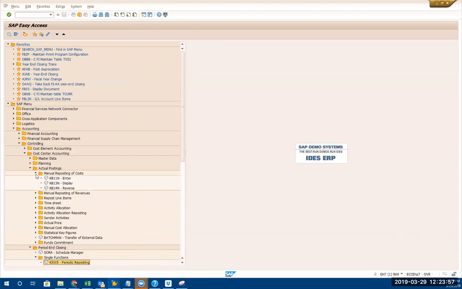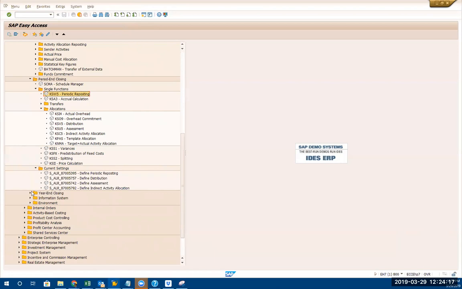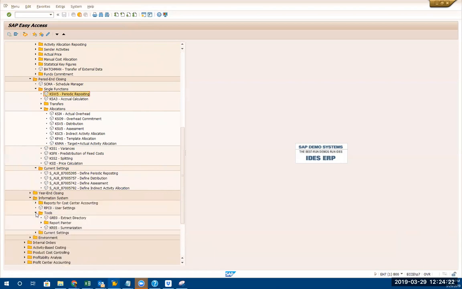Your manual reposting of costs. Manual. No. We can do it from here too. This is execute. Report tools, current settings.